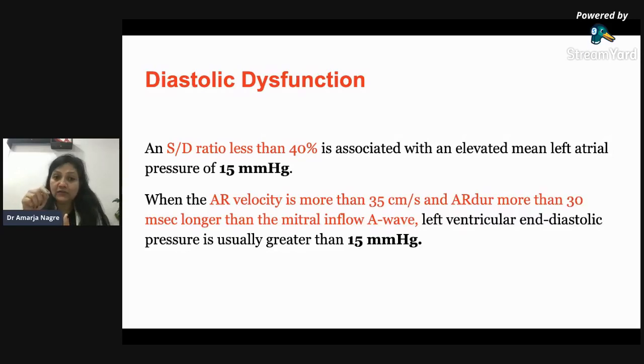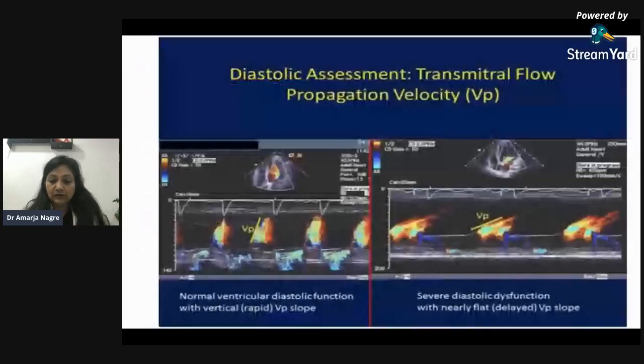When the AR velocity, that is the backflow that occurs when the atria contracts, is more than 35 centimeters per second, or even the AR duration is more than 30 milliseconds longer than the mitral A wave, then the LV end diastolic pressure is greater than 15 mmHg. So that is also one method.